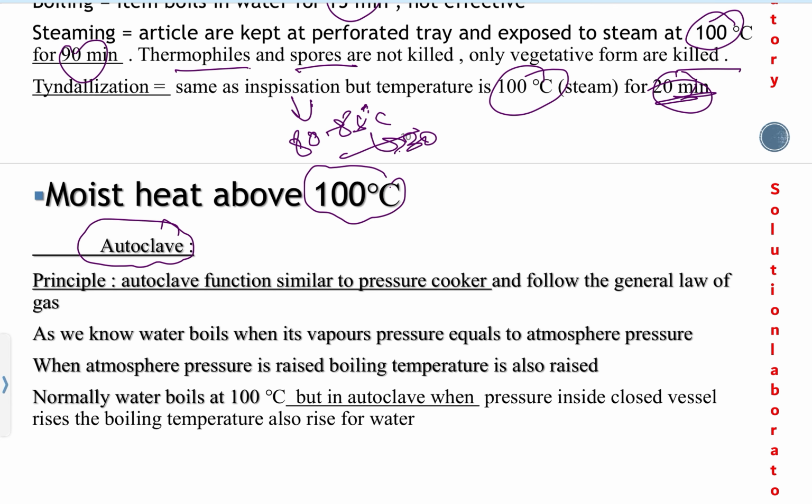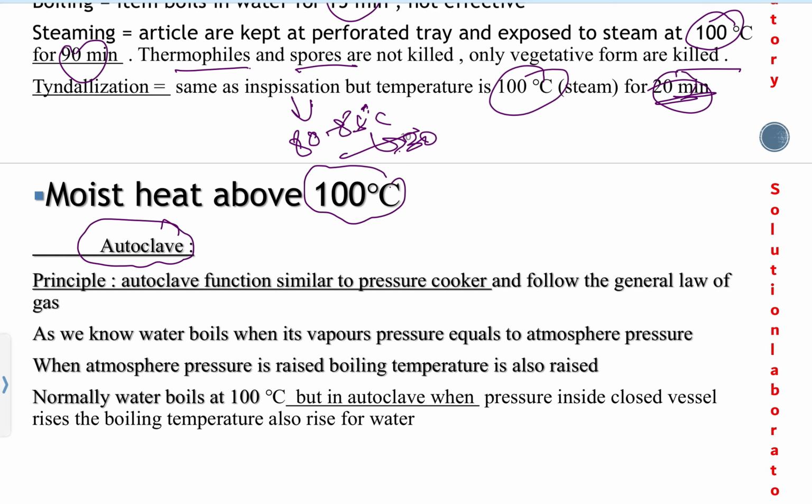We know that water boils when its vapor pressure is equal to the atmospheric pressure. When the atmospheric pressure is equal to the vapor pressure, only then does water boil. But when the atmospheric pressure is raised or increased, the boiling point of water also increases, the temperature also increases.